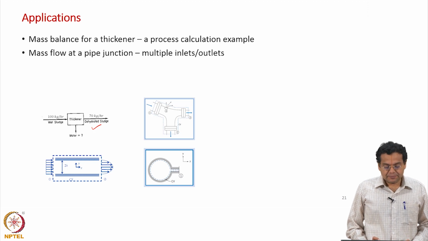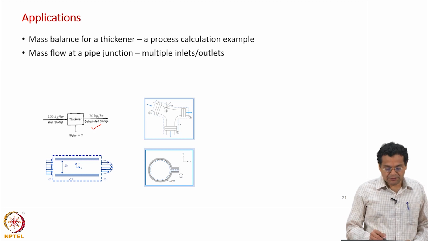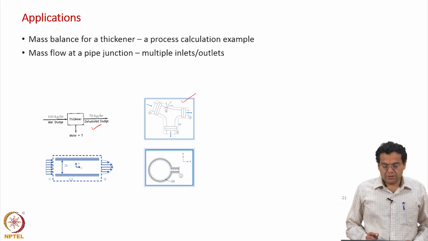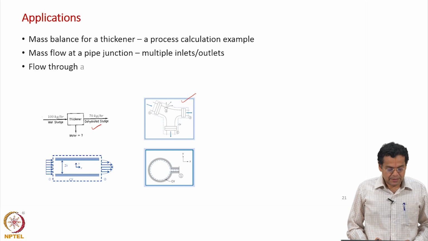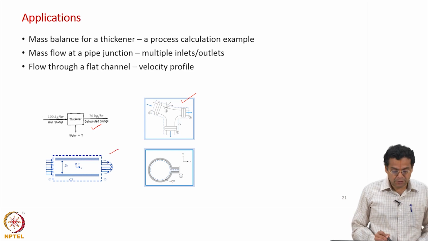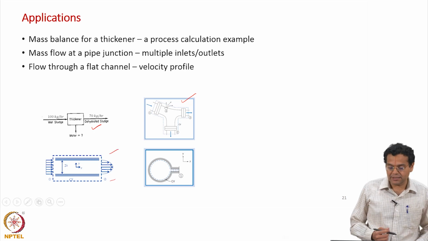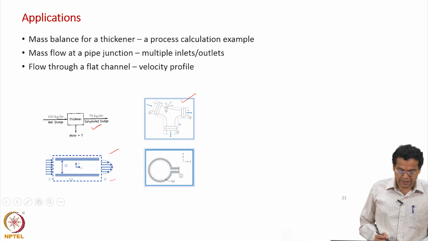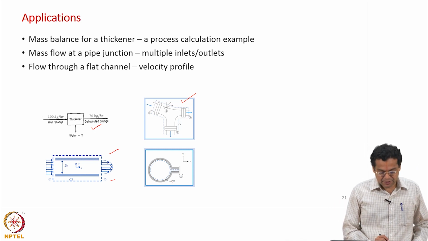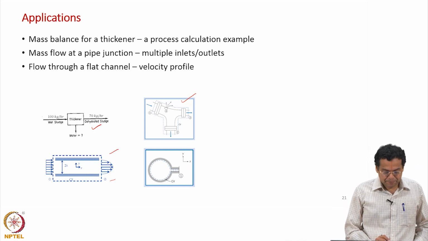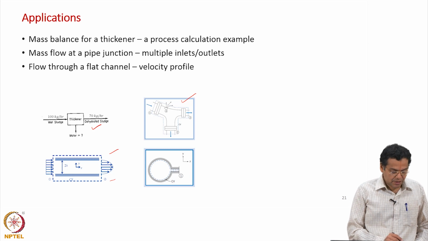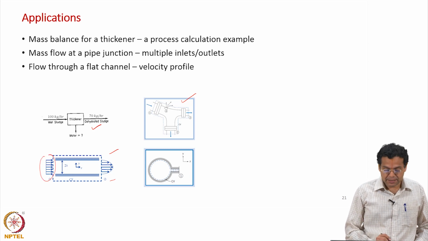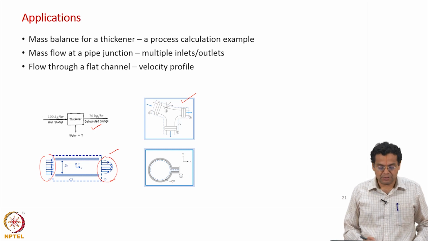Second example is a mass flow at a pipe junction, a case where you have multiple inlets and multiple outlets. Third example is flow through a flat channel, our well known example. Here the aspect we pay attention to is that the velocity is uniform at the inlet, but not uniform at the outlet. So, how do we take that into account?